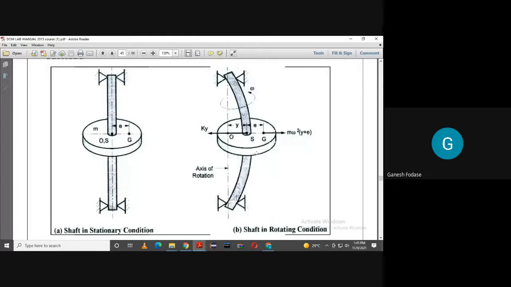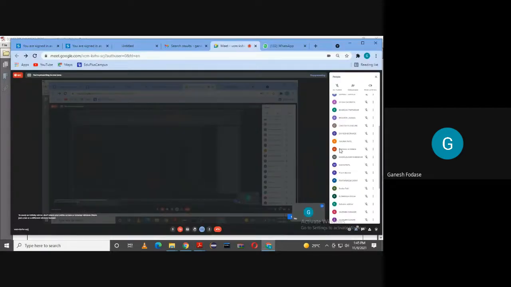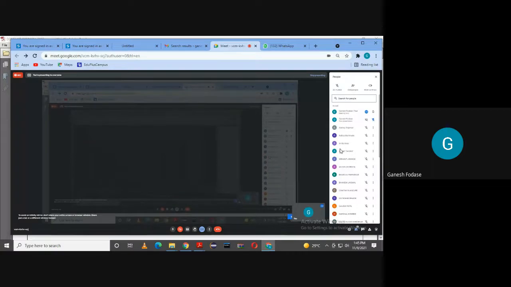Or we can say the shaft speed omega is equal to omega n. What is omega n? At least tell me omega n if you are studying DOM. Anyone can tell me what is omega n, omega suffix n? This notation we are using for what?